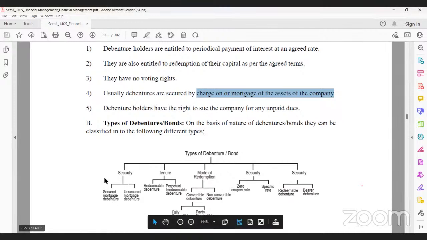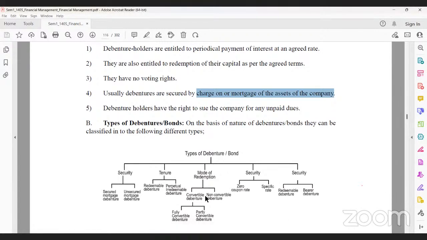Secured mortgage debentures are issued against assets pledged. By tenure, there are redeemable debentures, which can be redeemed after 5, 10, 15 or 20 years, and perpetual debentures, which are permanent until the company liquidates, with no redemption.